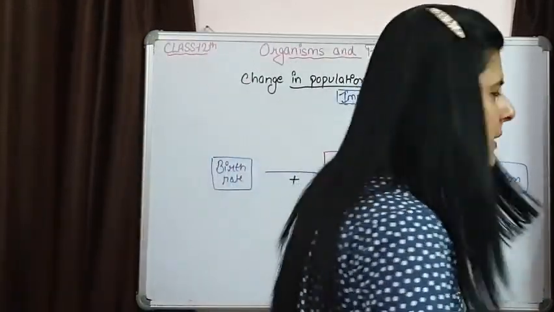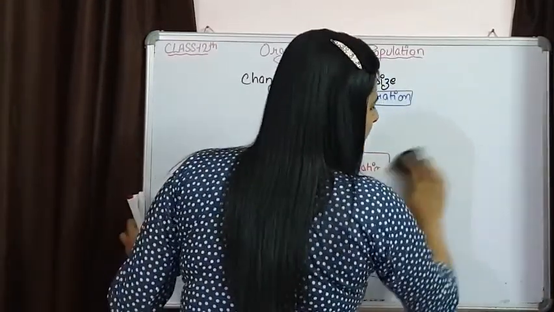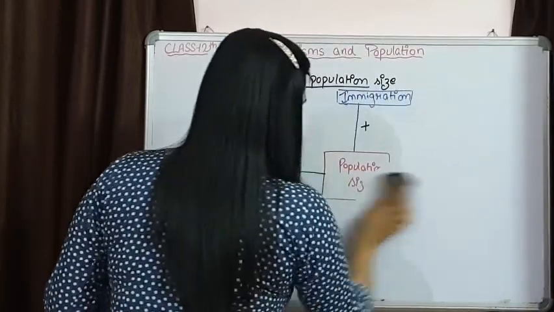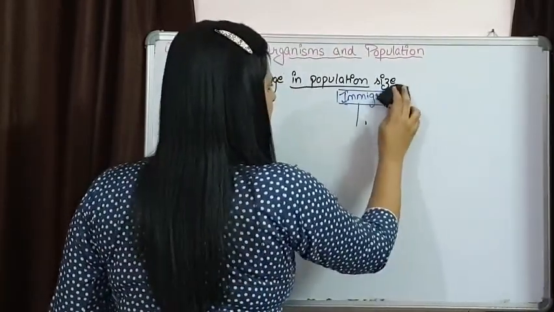So how can we represent this change in population size?